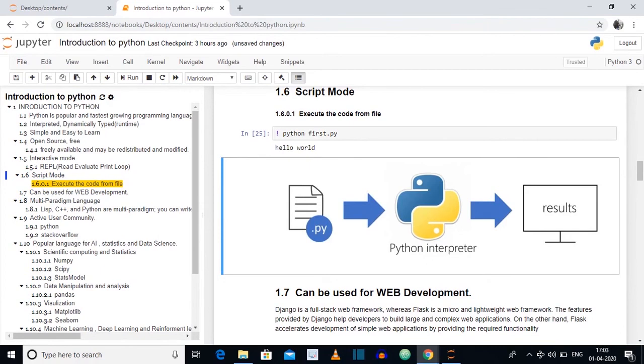You can execute this concept on any operating system. You can do it in Windows, Linux or Mac. It is platform independent. You have to write a .py file and use the Python interpreter through the terminal. If you write the command python filename.py, then you will get the output.